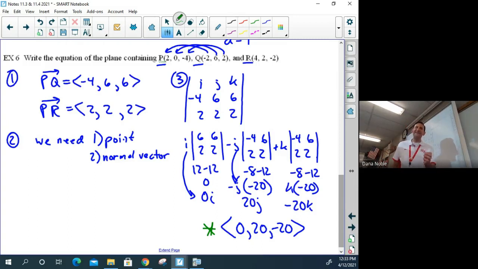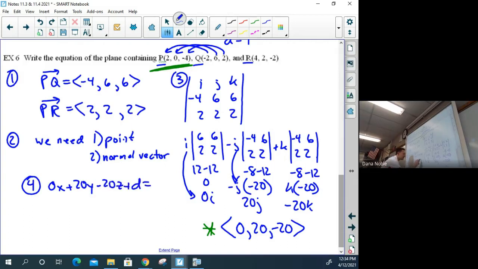Since we used P as the initial point in both of them, we want to use point P. So in our order of events, we can start to make our plane with 0x plus 20y minus 20z plus the magical d value equal to 0.